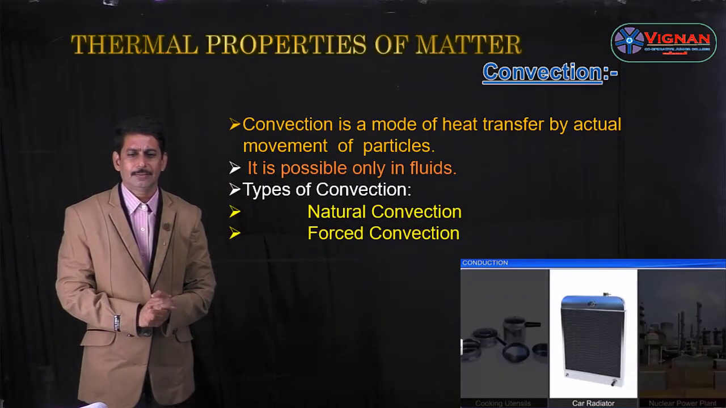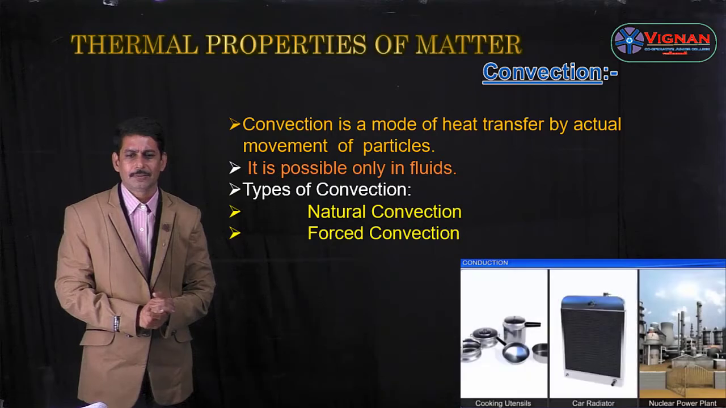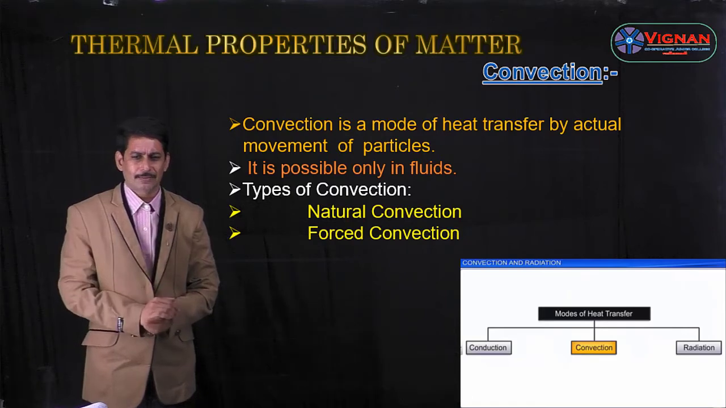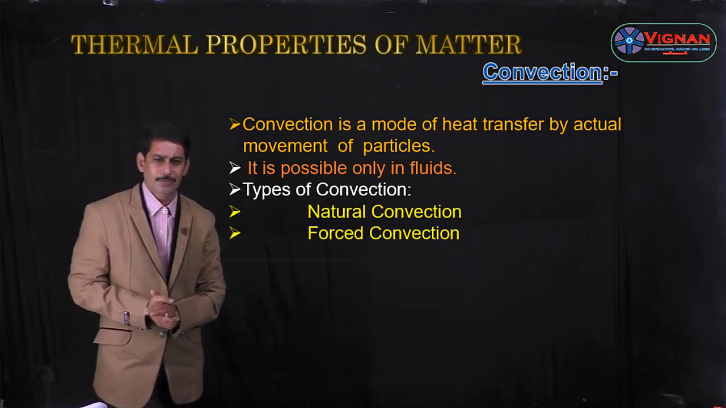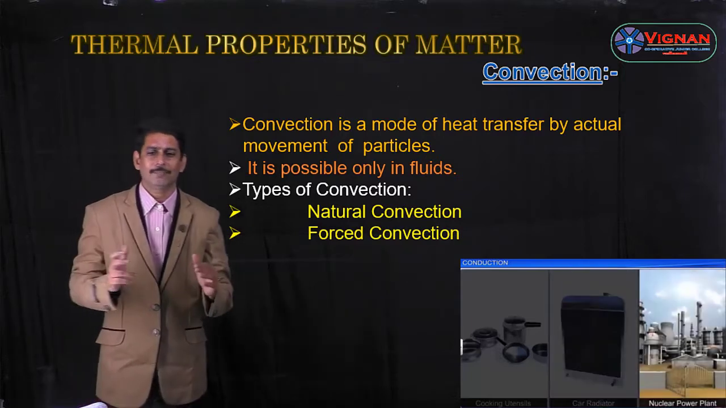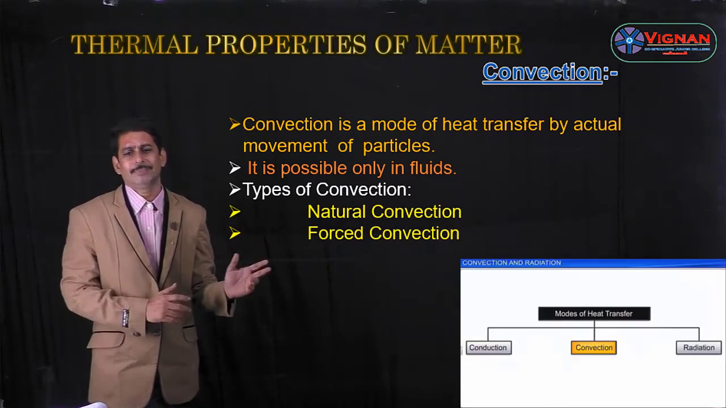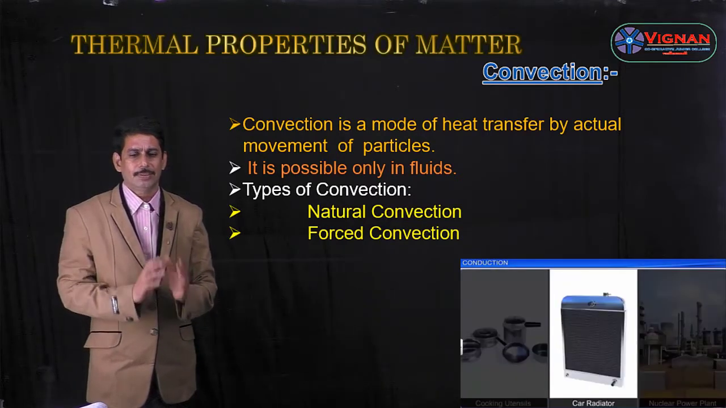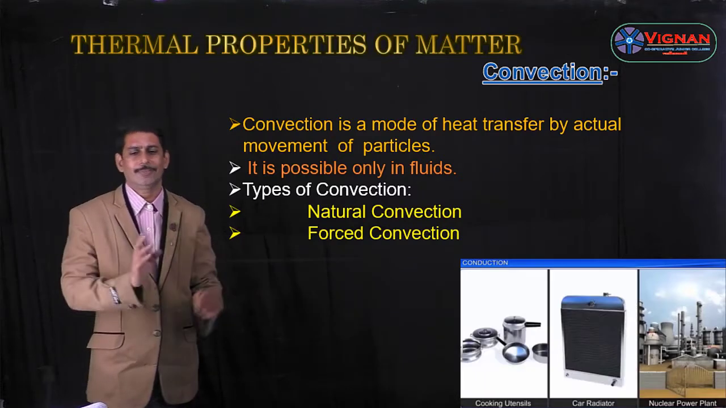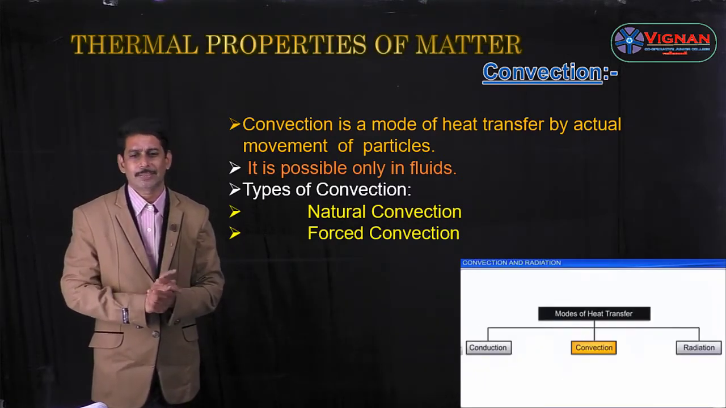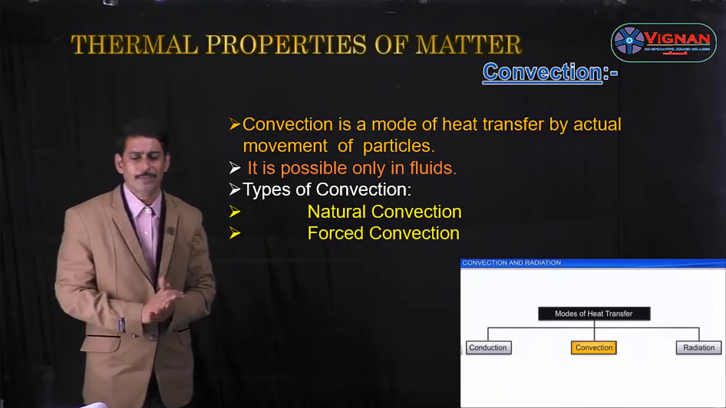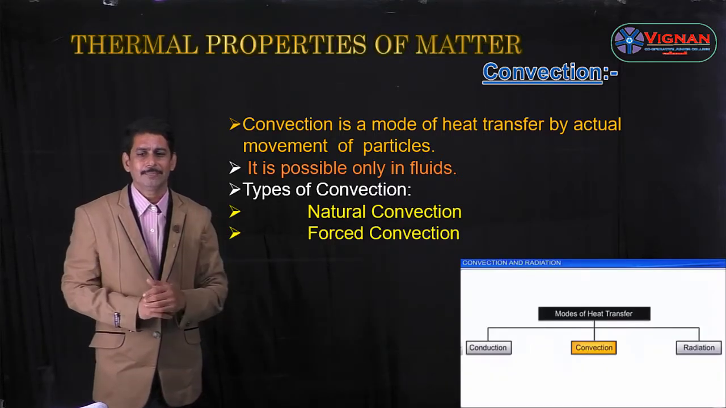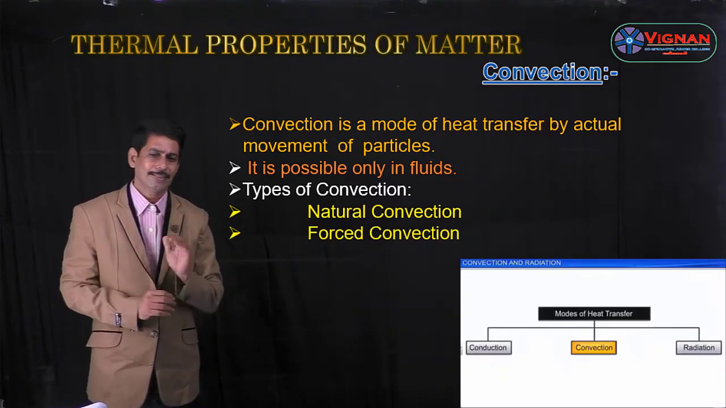Now let us see convection and what the different types of convection are. So what is convection? It is one of the methods of heat transfer from one body to another body, or from one place to another place, with actual movement of particles. For convection we need a medium, and it mainly occurs in fluids, that is, in liquids as well as in gases.